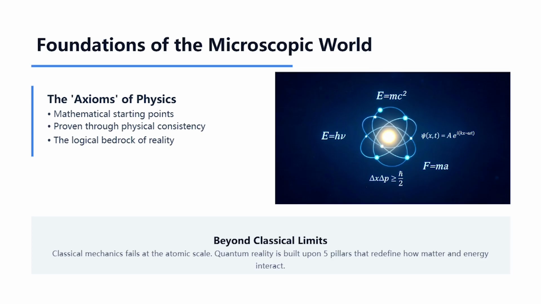Take a look at this visual. It represents the transition from the predictable paths of classical objects to the probabilistic nature of quantum particles. This shift requires us to rethink everything we know about measurement and existence.